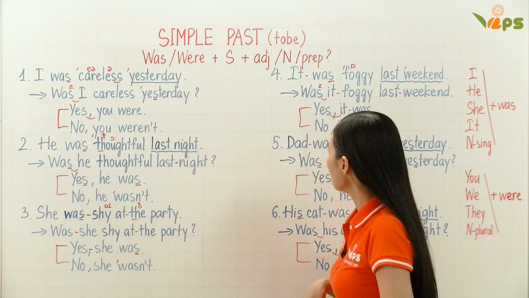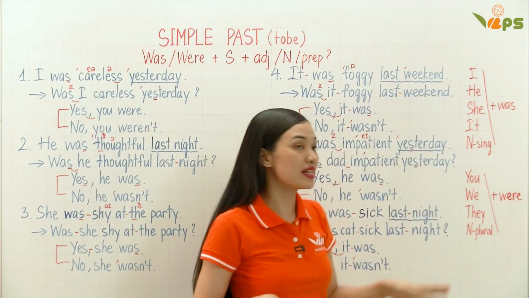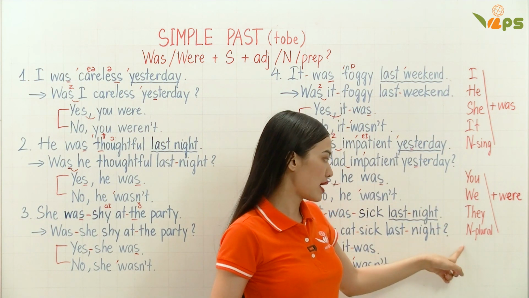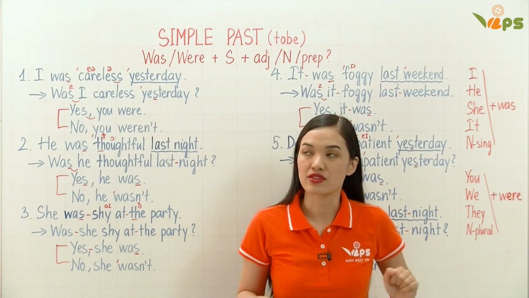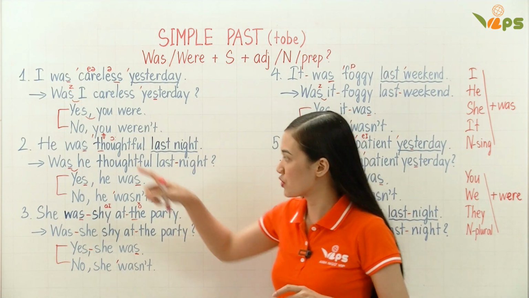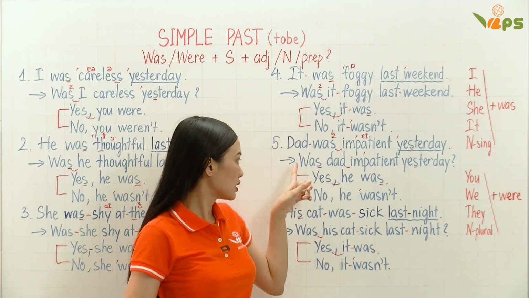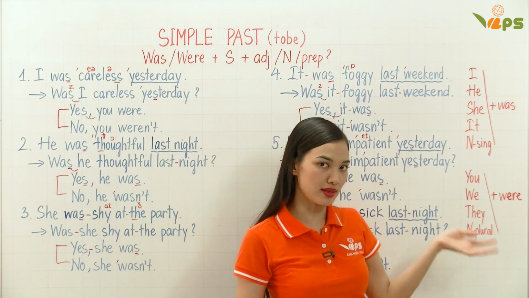Now, remember that I, he, she, it, and singular noun we use with was. You, we, they, and plural nouns we use with were. And today we just pay attention to I, he, she, it, and singular noun. That means we have to use with was.